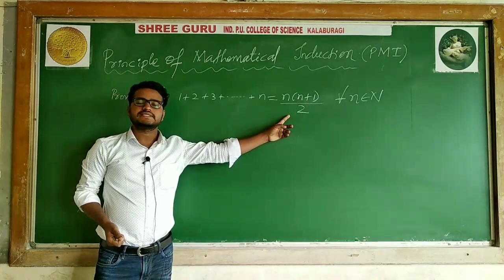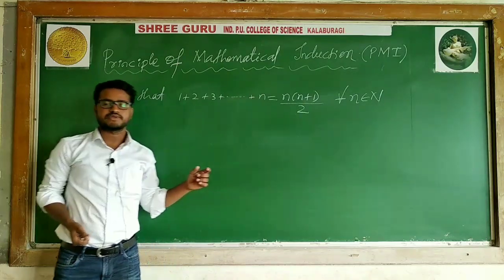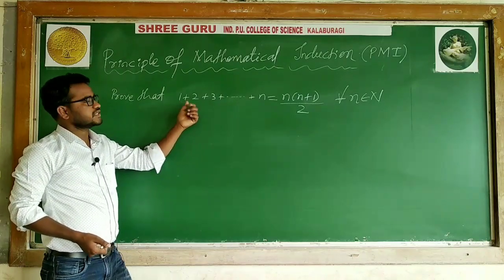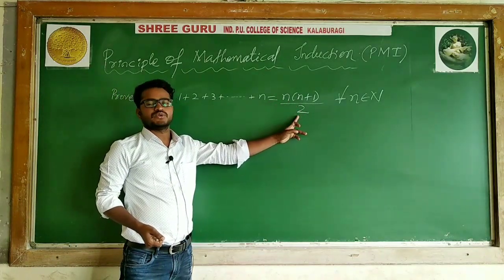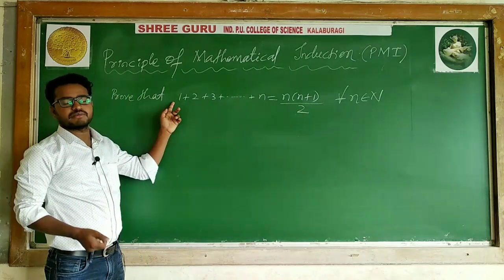This is the Sn of this. Means LHS is Sn, and n into n plus 1 divided by 2 is the sum of the n terms of these natural numbers. If you take n is equal to 1, you will get the sum of the first term.